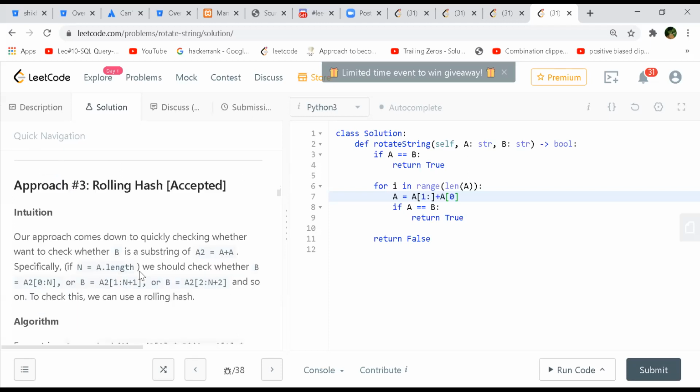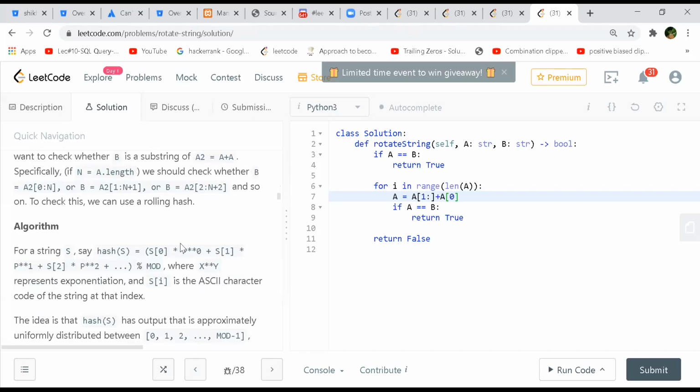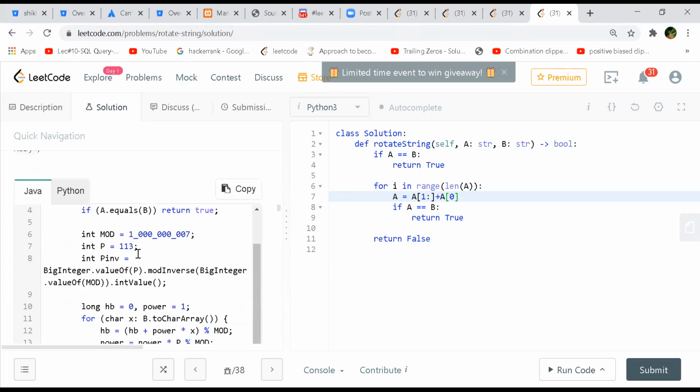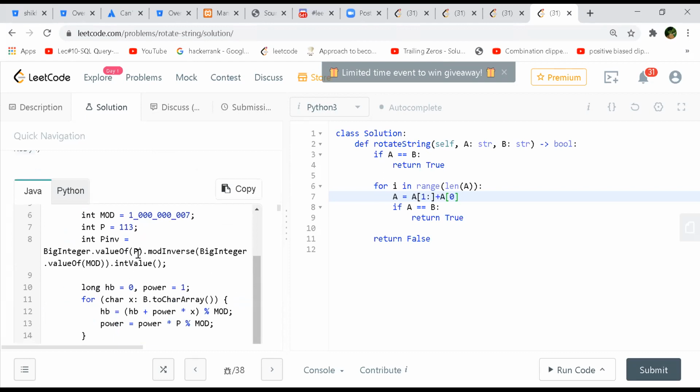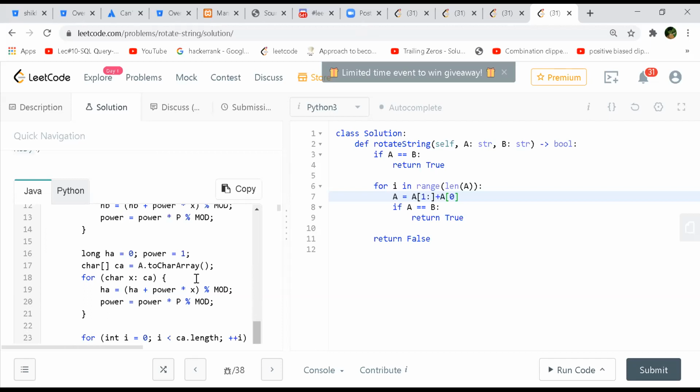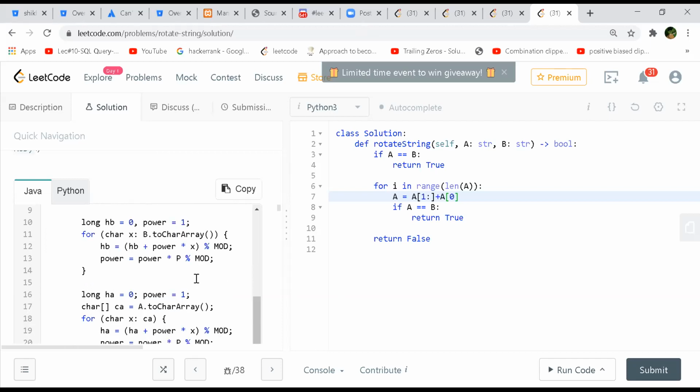Yeah, this rolling hash implementation is here. Santosh said this only, right? P naught. Right. Is KMP for substring or subsequence? Substring. All these are for substring. Okay. How did they use this rolling hash? They are converting every character of B to a character array. Yeah, they're multiplying by power and then moving ahead.